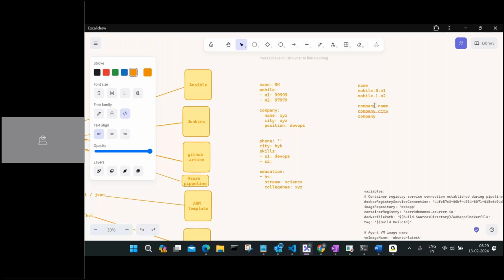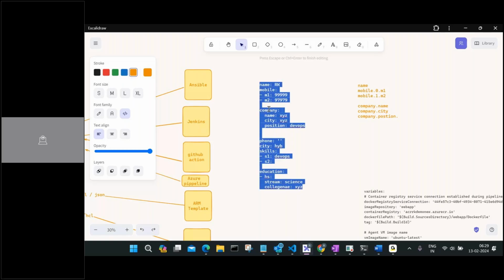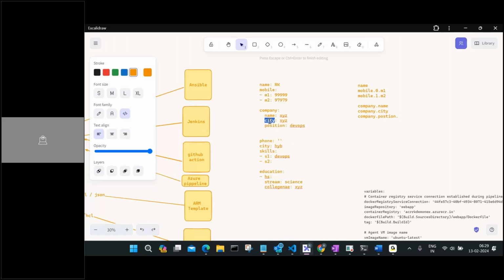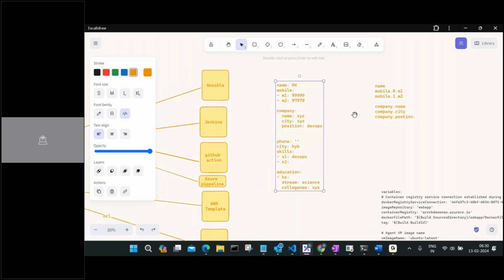Dot means it is going inside the company and getting me the name here, and inside the company getting me the city. Because I don't have an array for company, I don't have to mention an index like this. So this is how you will be mentioning this. That is how a program understands it, you need to write it that way. But this is a YAML format, as simple as that.